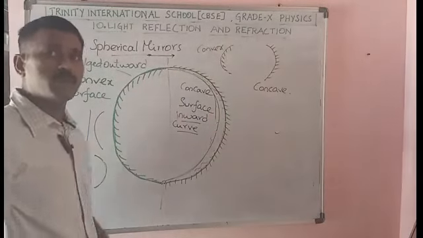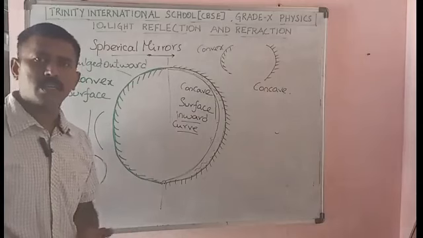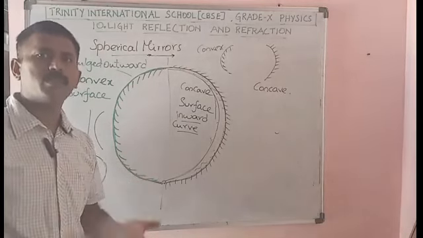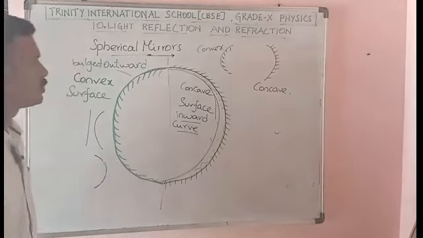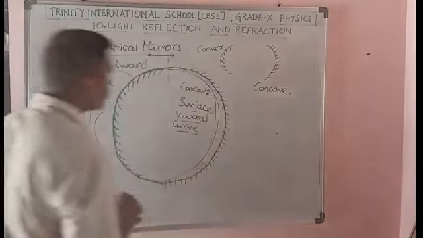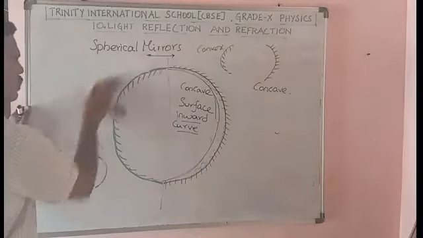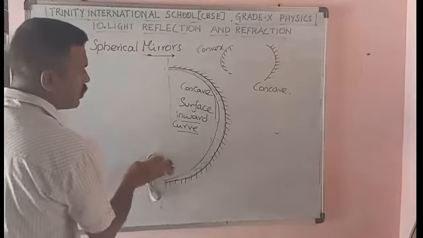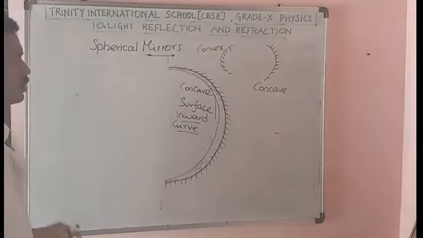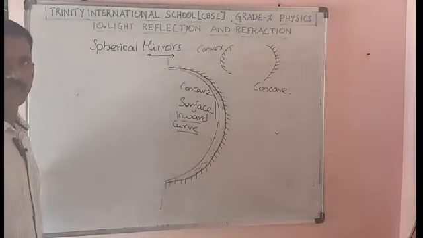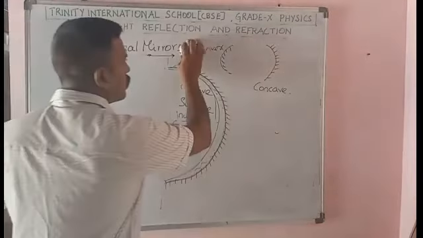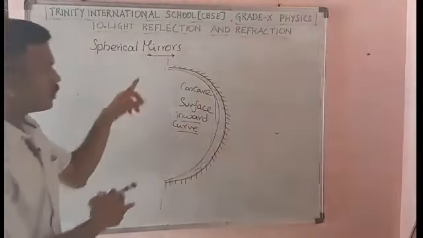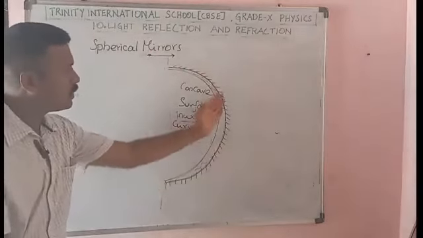So these polished surfaces act as a mirror. All polished surfaces act as a mirror for us. So on that mirror the image will be formed. Okay. So I will differentiate with this first, the concave mirror. So first we do a concave surface. So this is a concave surface. You consider a concave surface that is inward.